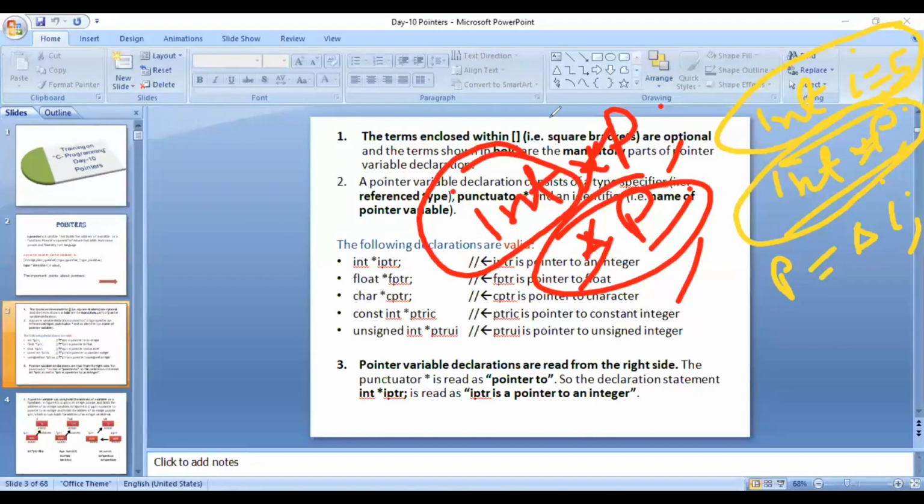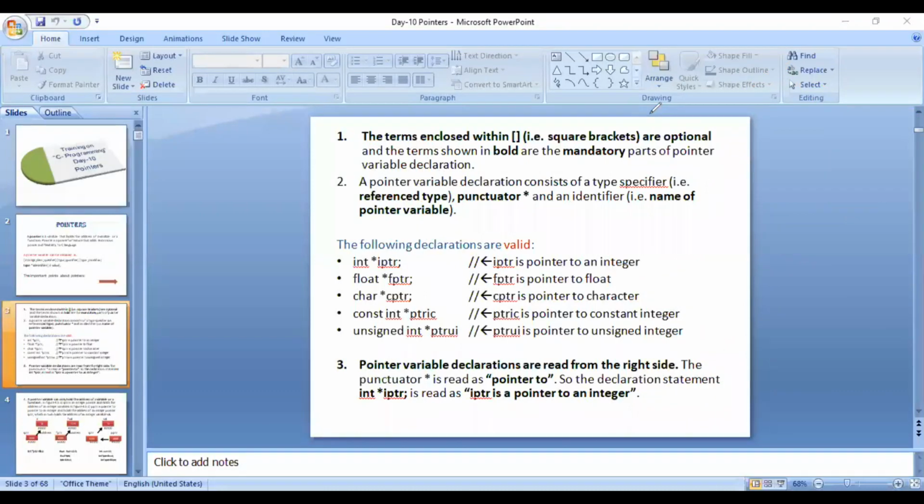What Akash is trying to say is, let us say you want to write something like this: printf %d and then star p. Now here p is containing an address, right? P is containing an address, and when you write star p, it will go to that particular address. Now to understand this, you must understand what pointers will contain, what pointers will hold. Let me clarify the question to you.